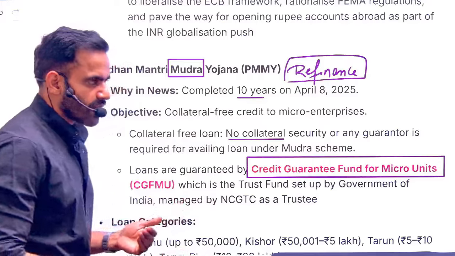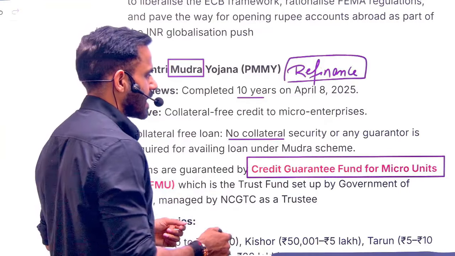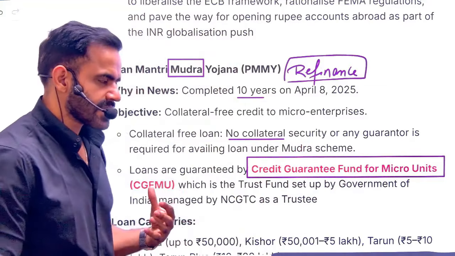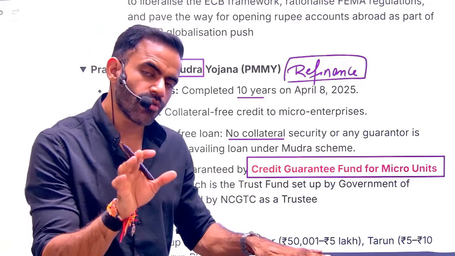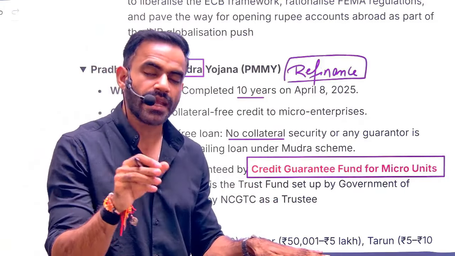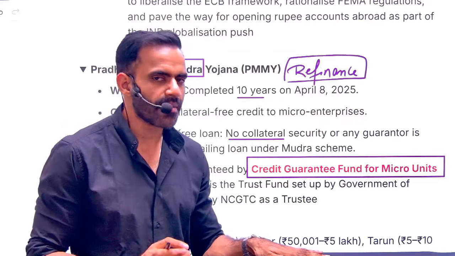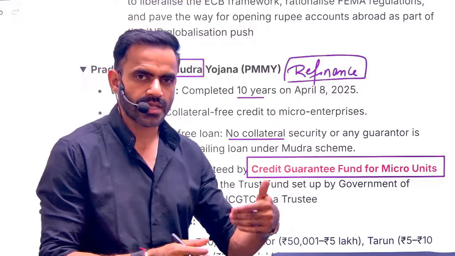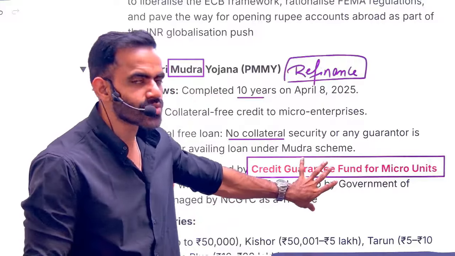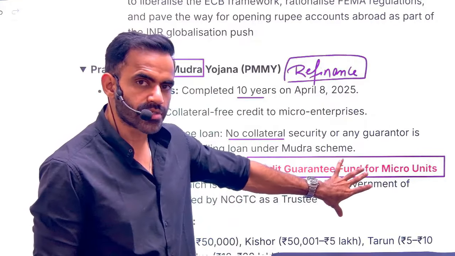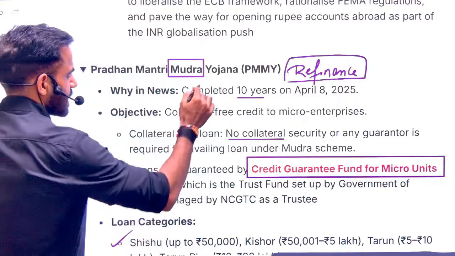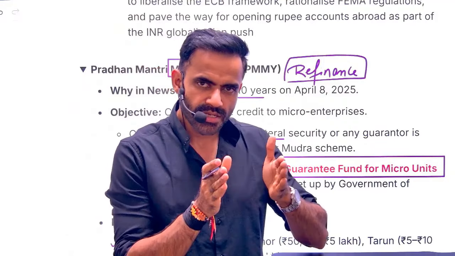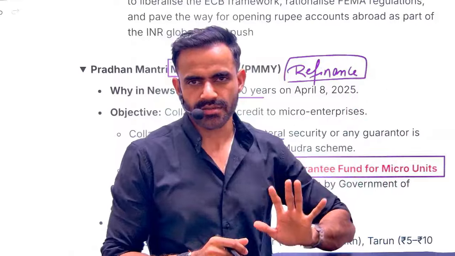Then why is the bank going to give a loan to you? In this case there is a credit guarantee fund. What is the concept of a credit guarantee fund? For micro units, in a very simple sense, the credit guarantee fund will give a guarantee on your behalf that you are going to repay this loan, and if needed, they will repay this loan to the bank. Why are they going to give the guarantee? Based on your entire business proposal. So in a very simple sense, they are solving the problem of collateral for the small borrowers. Okay, now in this context there is one more term, refinance. Refinance means providing financial resources to other financial institutions.